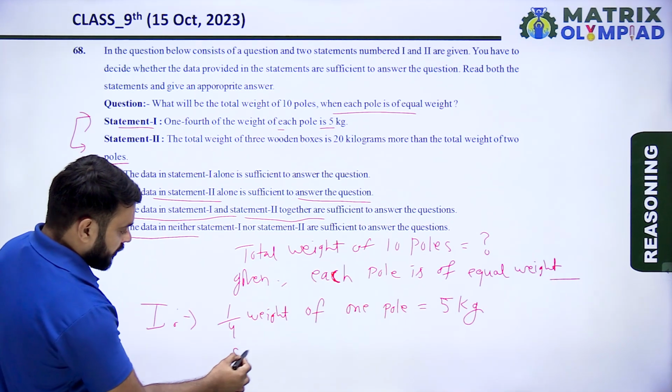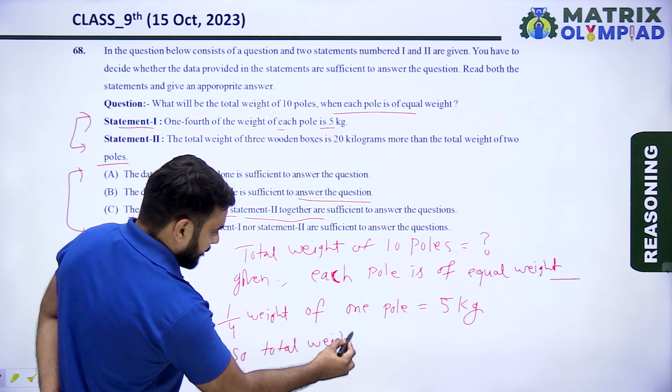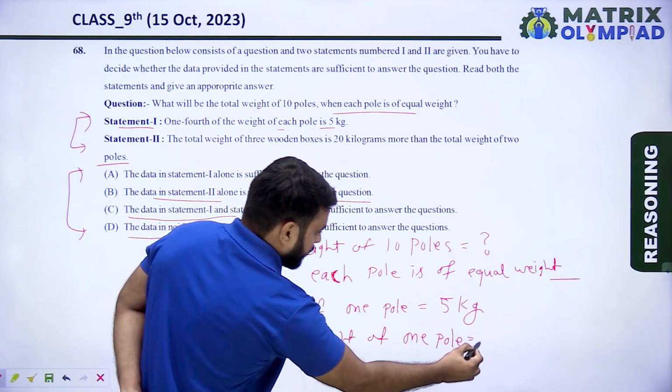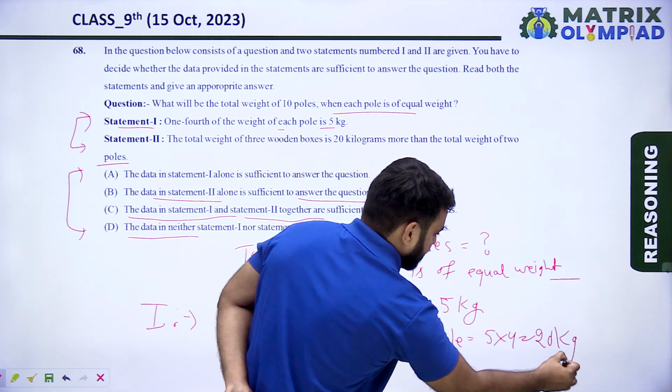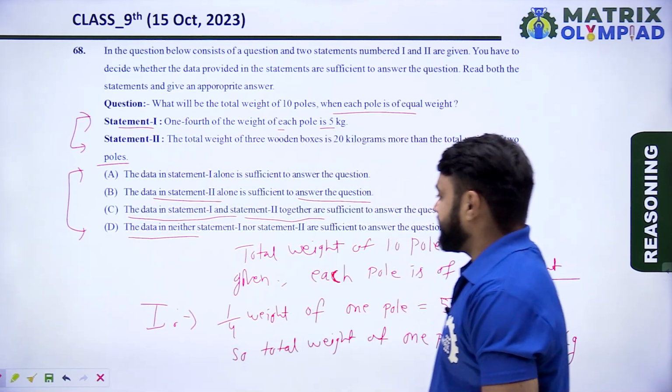So total weight of one pole is equal to 5 into 4. It means 20 kg. So total weight of one pole is 20 kg.